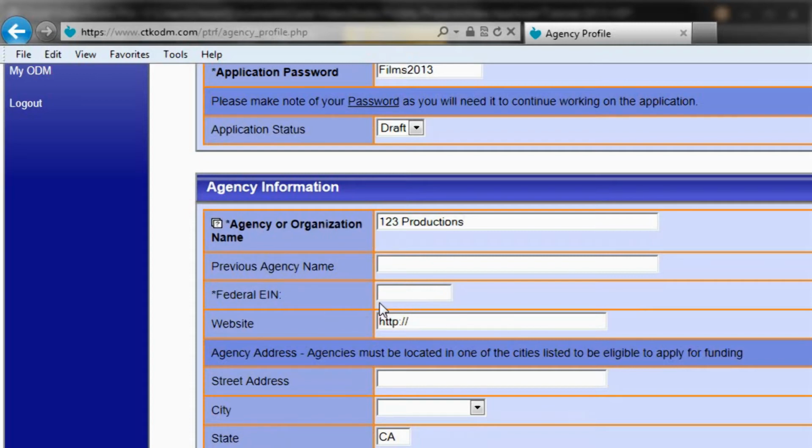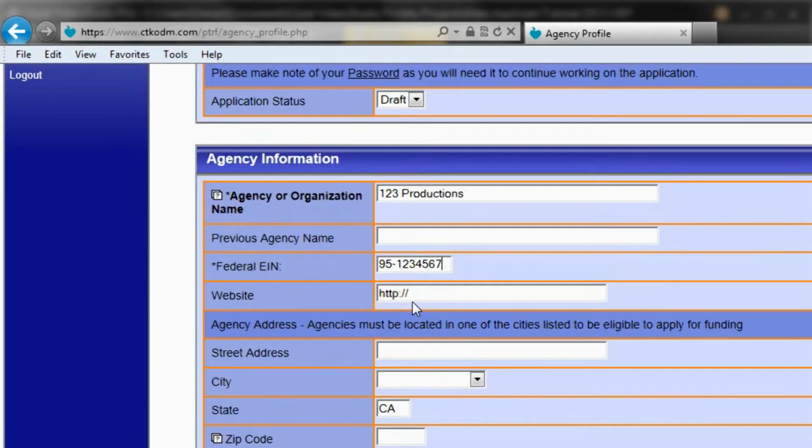Next, please enter your federal EIN number. This field also has an asterisk, which means you must enter the number in order to save the form. For our example, I'm going to use a fictitious number. The number in this field will later on be verified to make sure that it belongs to your organization. If you have a website, please enter it in this field.